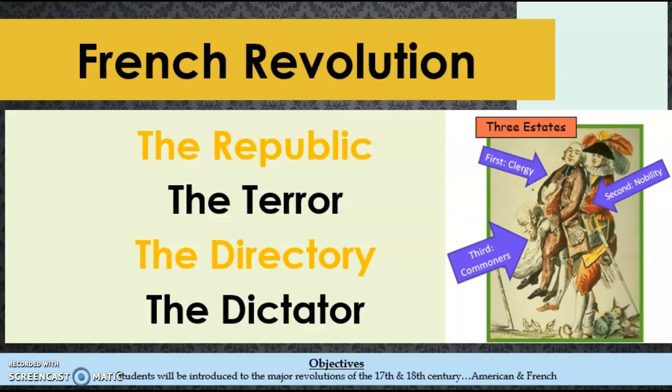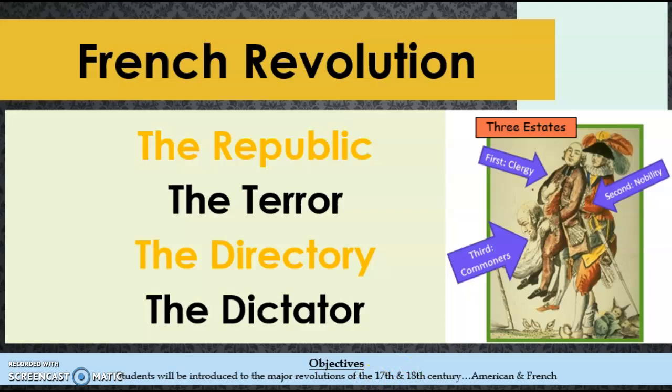It's important to note that the purpose of the Constitution was to limit the powers of the king, not to get rid of the monarchy itself. The American Revolution was to get rid of the monarchy. The French was to limit the powers of the king, not get rid of it. This worked for a little bit until this guy named Maximilien Robespierre was put in charge.